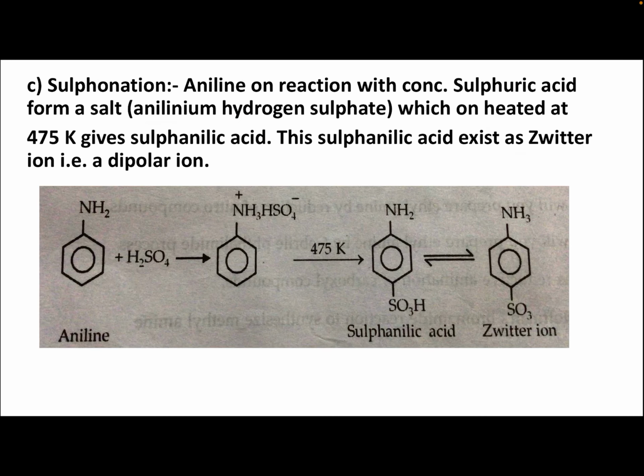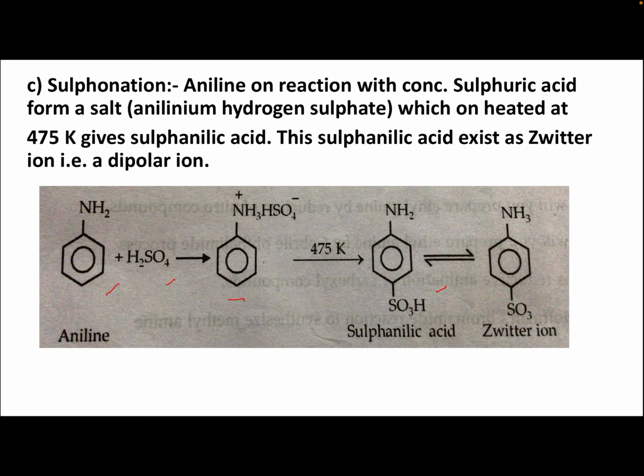Next reaction is sulfonation. Aniline on reaction with concentrated sulfuric acid forms a salt. Which salt? Anilinium hydrogen sulfate. This salt, when heated at 475 Kelvin, gives sulfanilic acid. This sulfanilic acid exists as a zwitterion, a dipolar ion. So this aniline in the presence of sulfuric acid forms anilinium hydrogen sulfate, which is heated at 475 K to give sulfanilic acid.